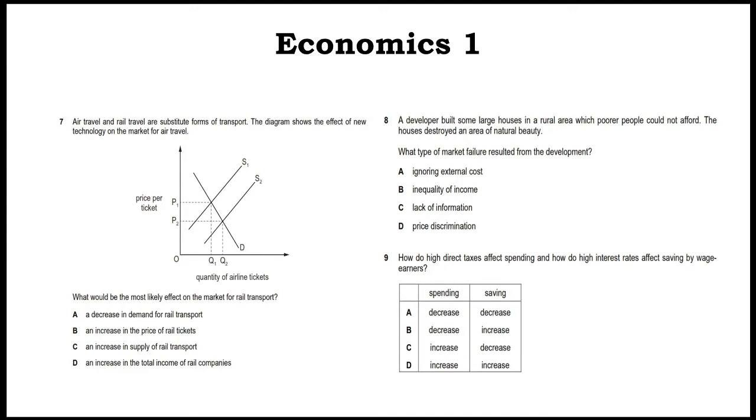Number 9, how do direct taxes affect spending? Now, direct taxes straight away decrease your disposable income, so your spending will decrease. Whereas interest rates are the opportunity cost of spending. So if the interest rate goes up, saving will increase. So it means B, spending decrease, saving increase.